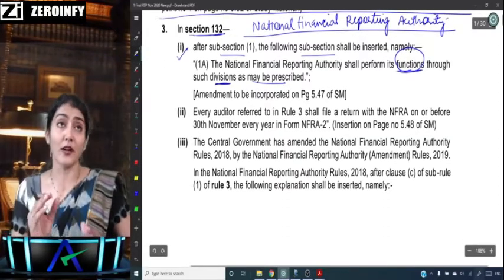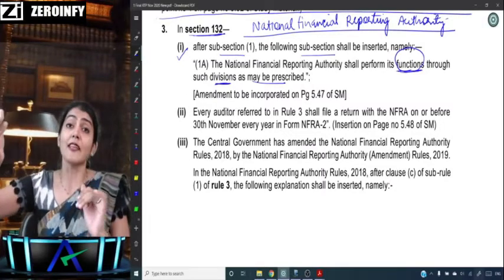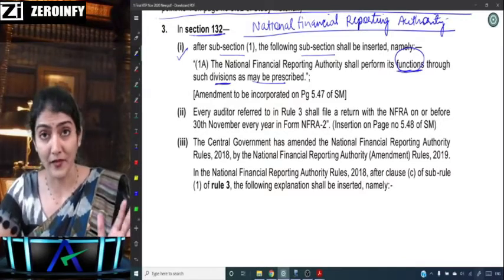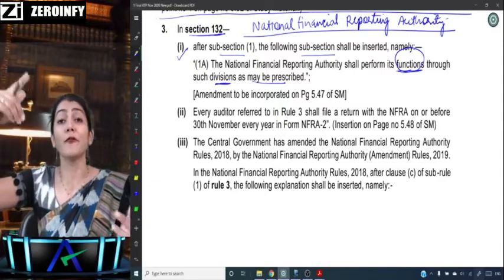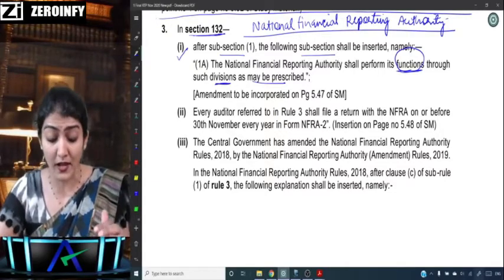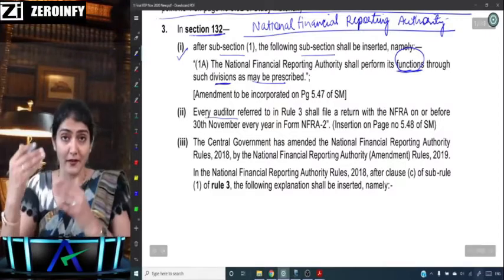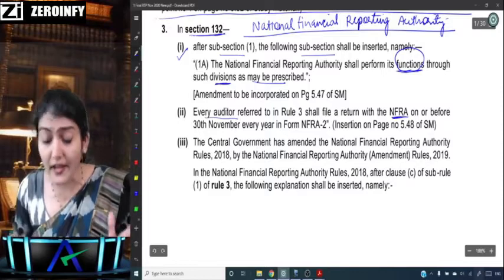Then, after the appointment of the auditor, the company is required to file form ADT-1 with the ROC. But here it says every auditor referred to in this rule 3, we'll see the applicability of NFRA, shall file a return with the NFRA.